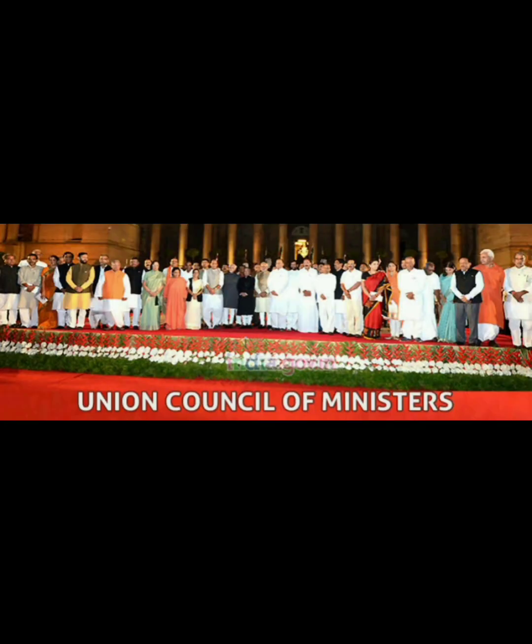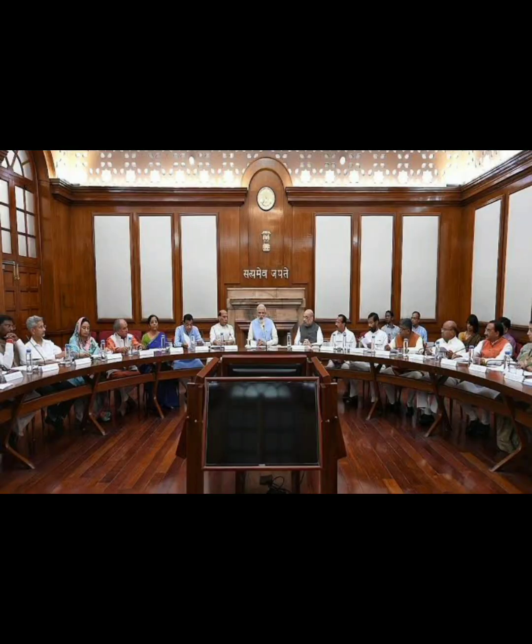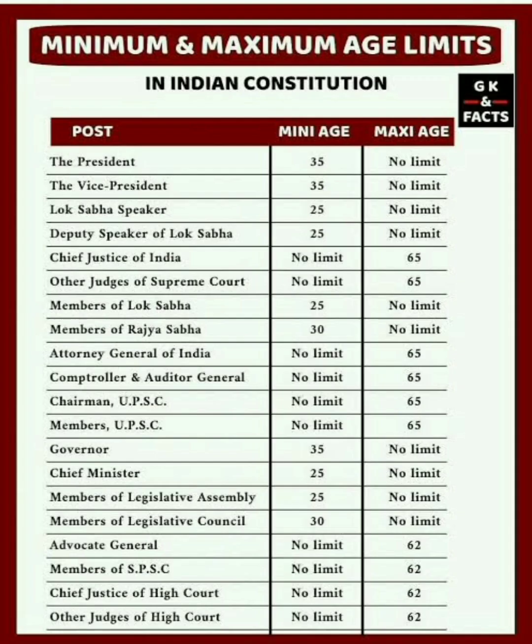The Prime Minister is appointed by the President on the advice of Council of Ministers, but what is the qualification required for the candidature of Prime Minister? Constitutionally, the Prime Minister may be a member of any of the two houses of Parliament. The age requirement is that if he is a member of Rajya Sabha, he should be 30 years old, and if he is a member of Lok Sabha, he should be at least 25 years old.